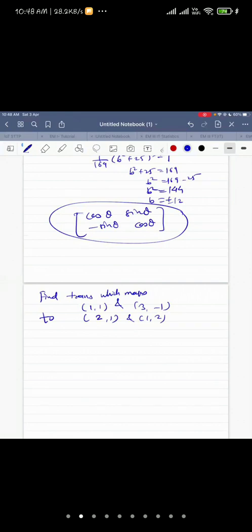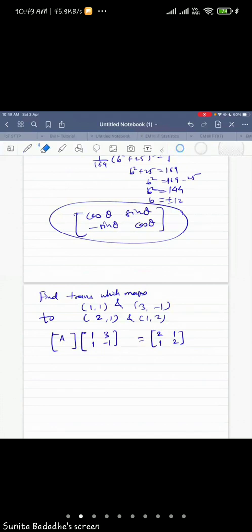So what does it mean? The vector (1, 1) you write as the first vector, (3, -1) as the second vector. You have to apply a matrix A on it, and your answer must be (2, 1) for the first vector and (1, 2) for the second vector. So this matrix A you will have to calculate, and for that you assume certain values for A, say a, b, c, d, simplify, get the values of a, b, c, d, and that will be your answer.